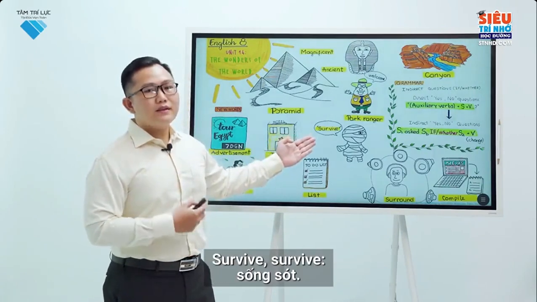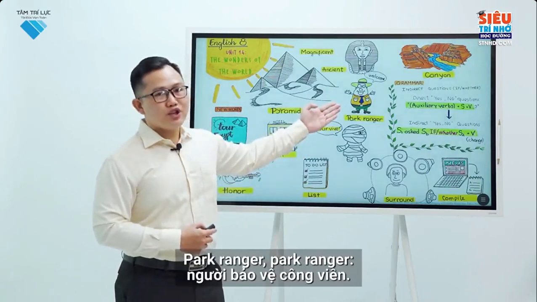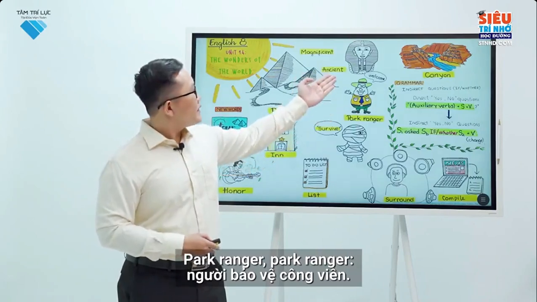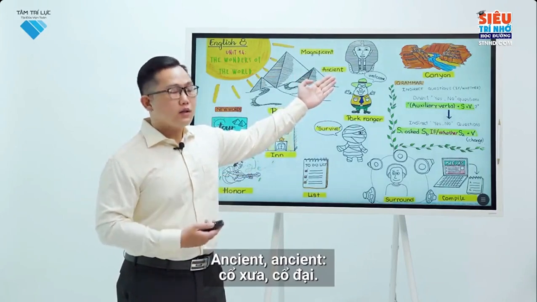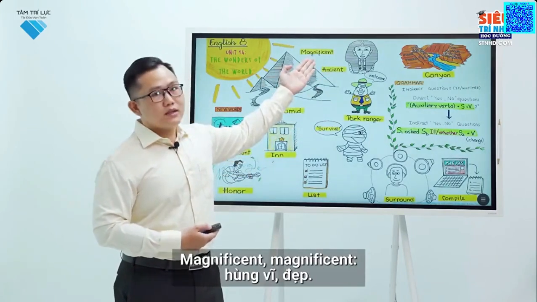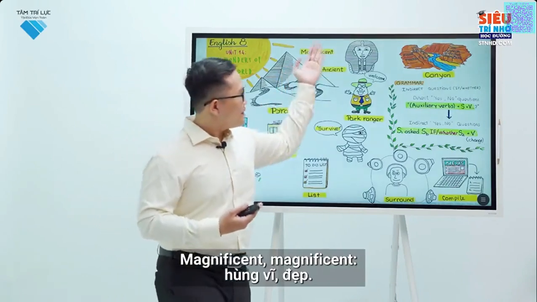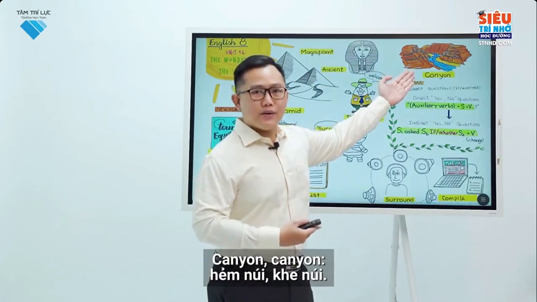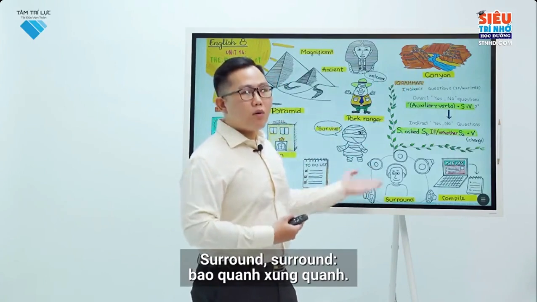Survive. Park ranger. Ancient. Magnificent. Canyon. Surround.